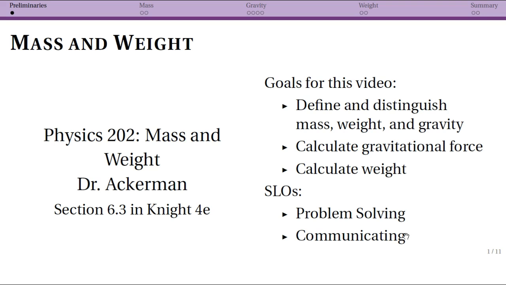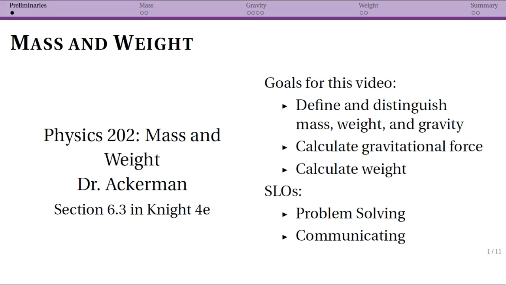So that also has to do with communicating, that when you define something to be the mass, that means something. You can't actually mean something different and have other people understand. So understanding the differences between mass, weight, and gravity are a big part of communication, and it will be important that you use those terms correctly in your work in this class.